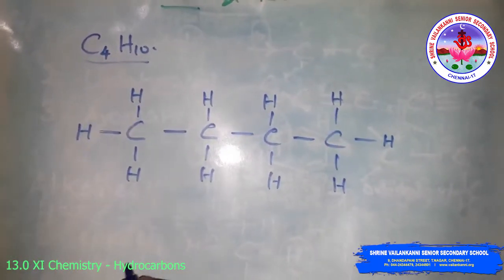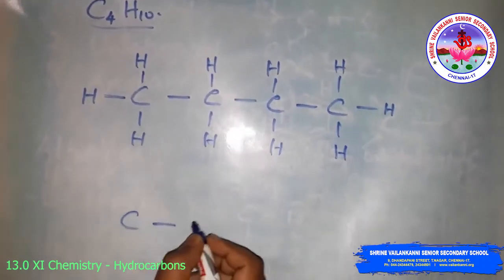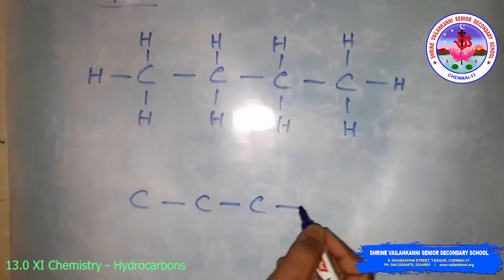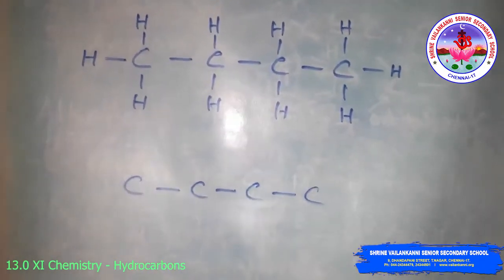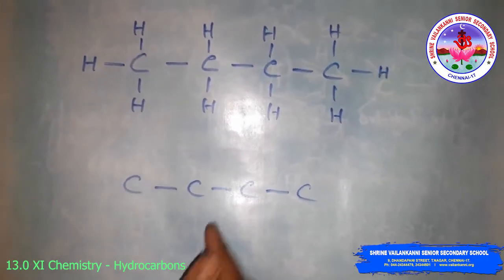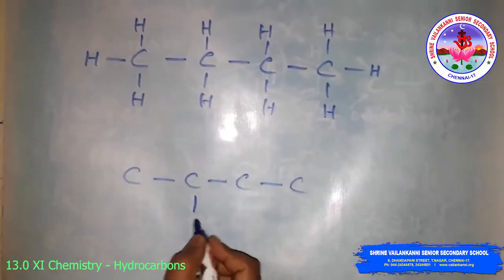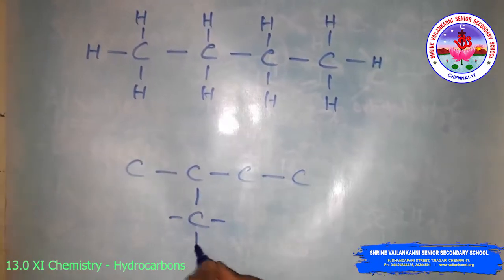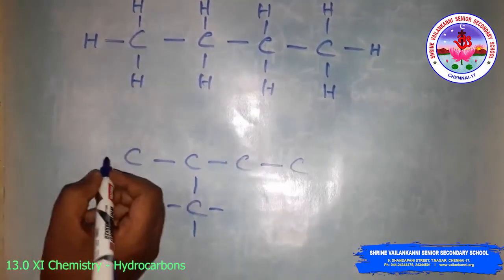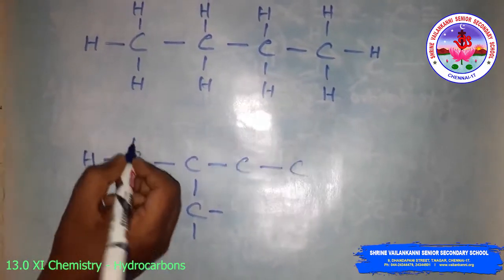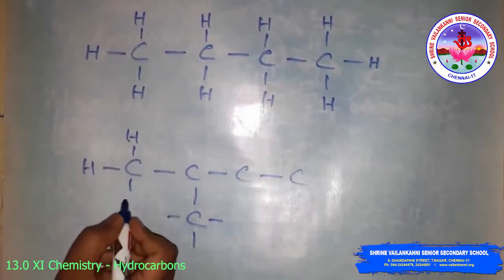One more possibility is that I can write 4 carbon atoms like this, then the next carbon atom as a branch, like this. So you have to satisfy it with the hydrogen atoms.